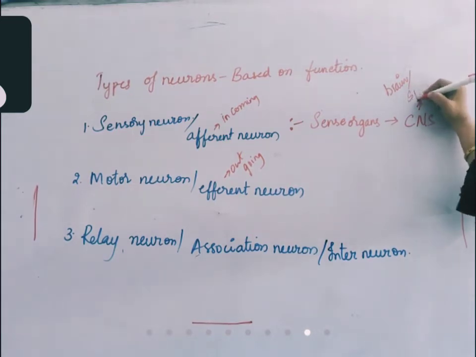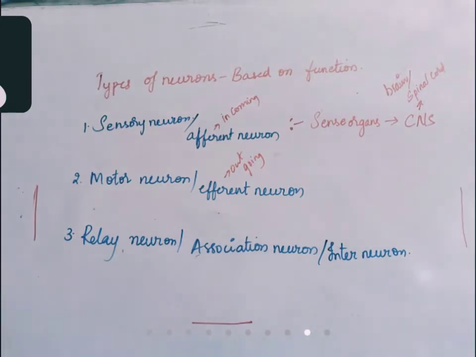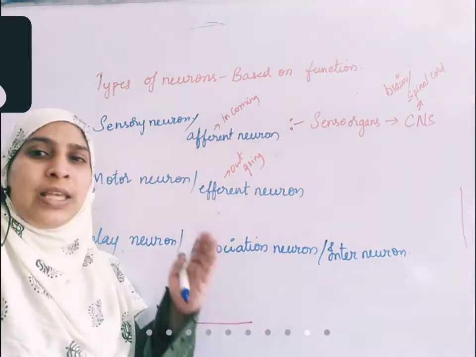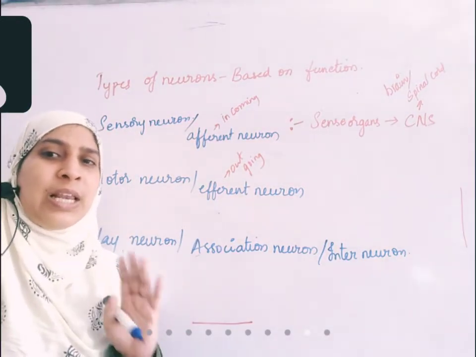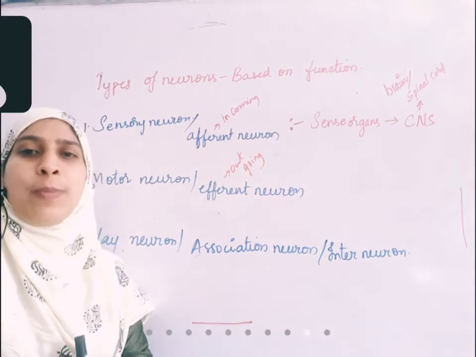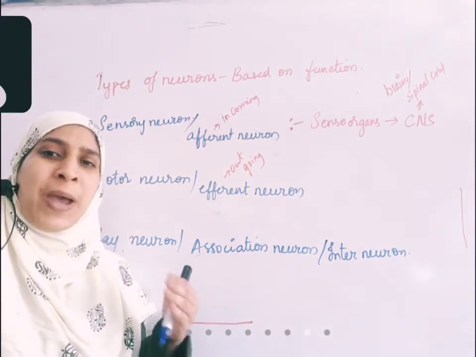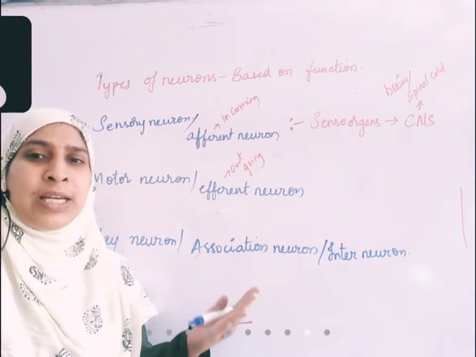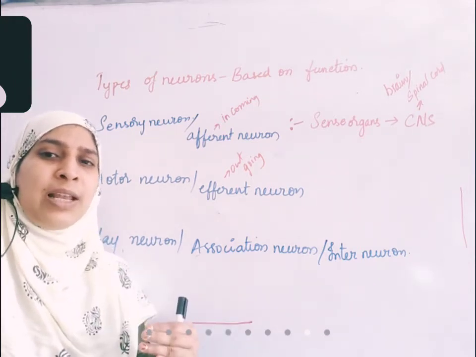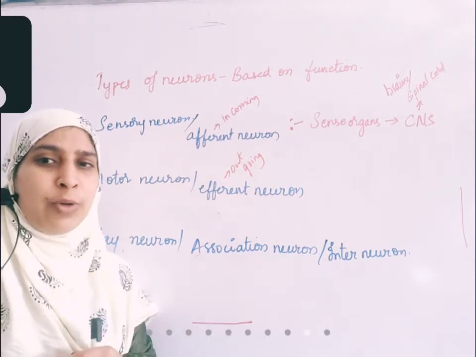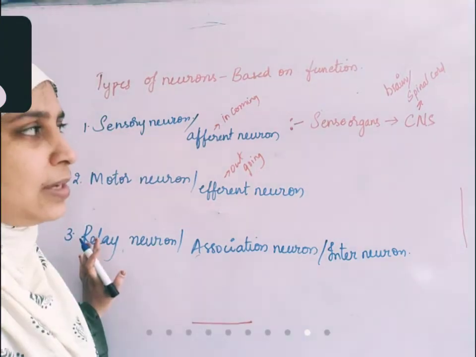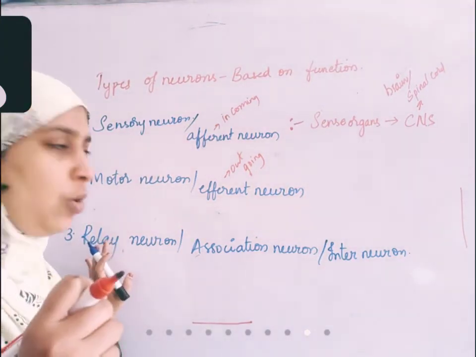So the signal is carried either to the brain or the spinal cord. All the signals do not reach the brain and spinal cord. Some signals get reversed: they reach the spinal cord, and from there itself they get a reverse signal and go back to the organ. Some signals reach the spinal cord, and from the spinal cord they reach the brain. After reaching the brain, they get a reverse signal and come back to the spinal cord. So all signals will not reach the brain. Some signals will go in reverse from the spinal cord itself.